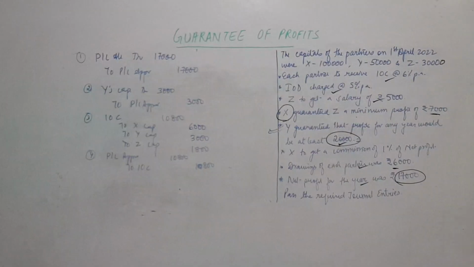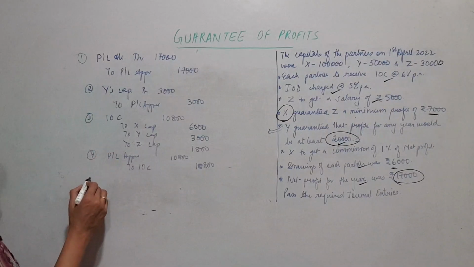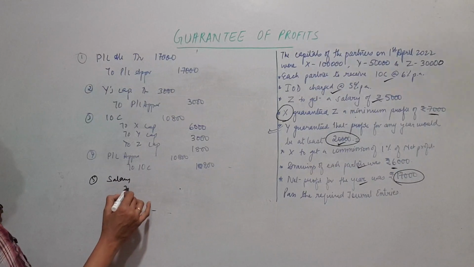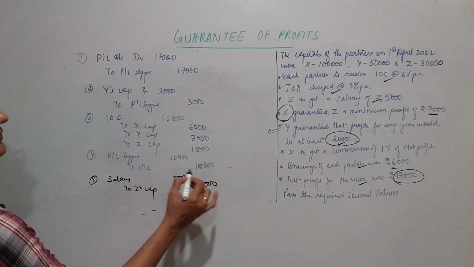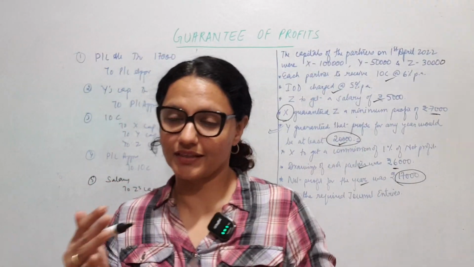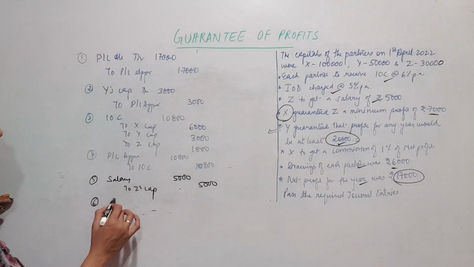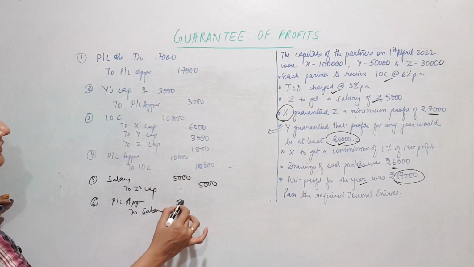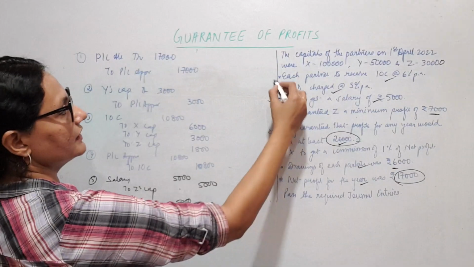Okay, so we go like that. Then next is also for salary. Okay, for salary, who's getting the salary? Z. So salary to Z's capital, it was 5,000. Done. These are all the entries, like a revision for you. Remember, adjusting entry, closing entry, adjusting, closing, like that. Don't forget any of these. Then PL appropriation to salary, 5,000, 5,000. Done. So that's salary done, IOC done.